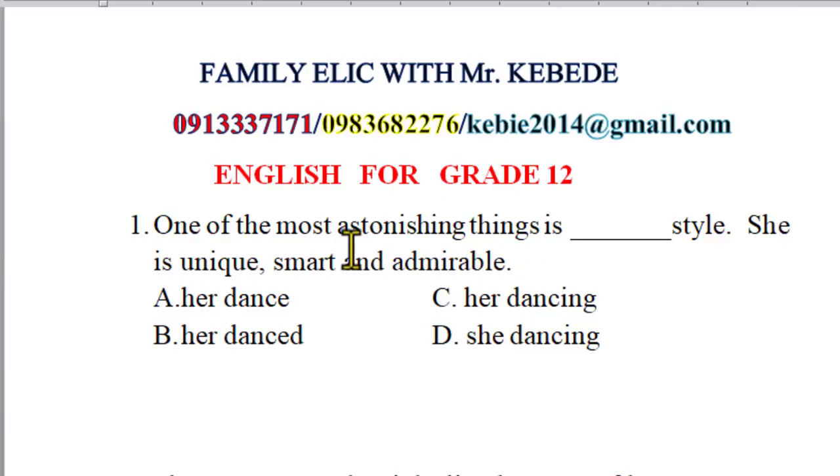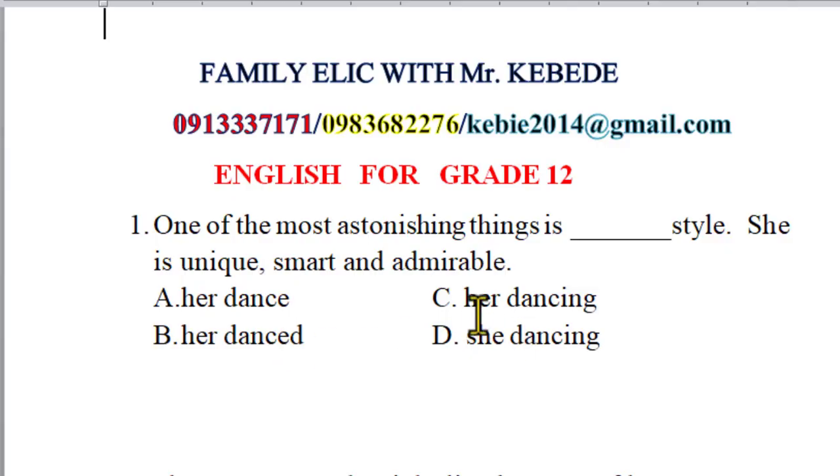One of the most astonishing things is her dance. What's her? This is a possessive adjective and dance is a verb. So her plus verb is impossible. If you use a possessive adjective, the head word will be a noun, because it requires a noun which it wants to modify. So this structure is incorrect. What about her danced? As I told you before, possessive adjective, and here is a verb or a past participle. There's no need to have such a word structure here.